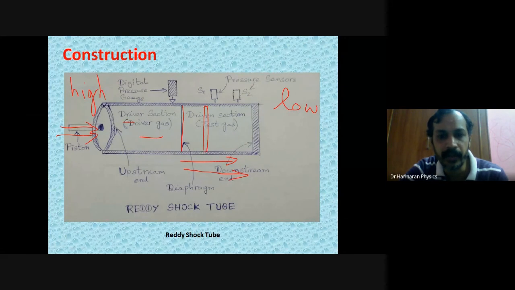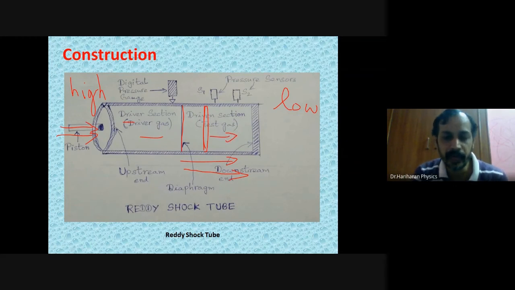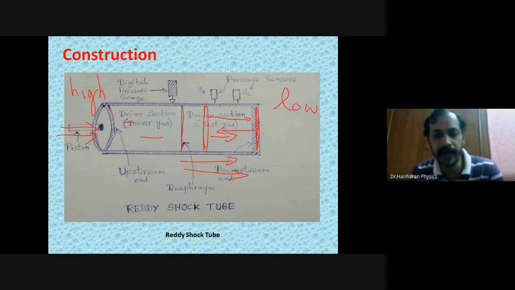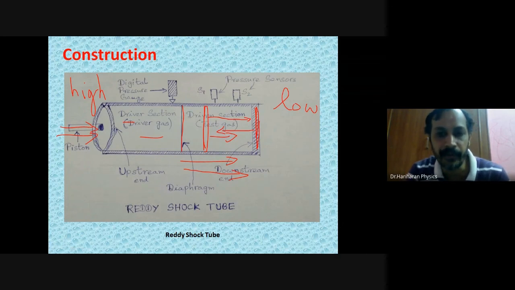This I call the shock wave. As the shock wave moves, it will compress the test gas to a high value. When it compresses, the density, temperature and pressure of the test gas are going to become very high. Now as this shock wave moves towards the right, it is going to get reflected from the other end. When it gets reflected back, the test gas is further subjected to a high value of compression.